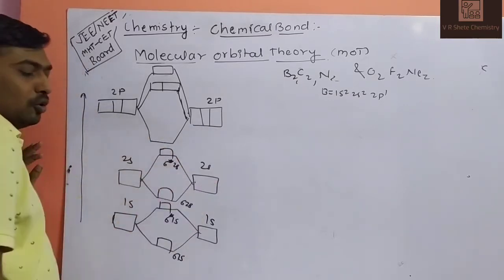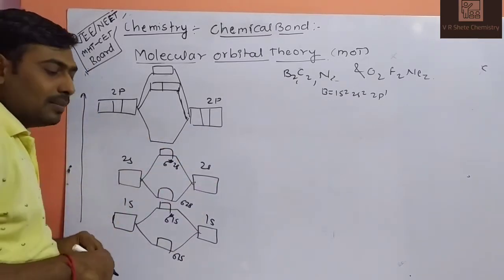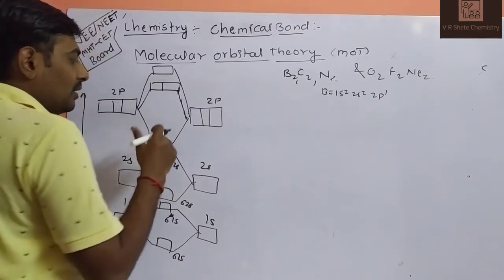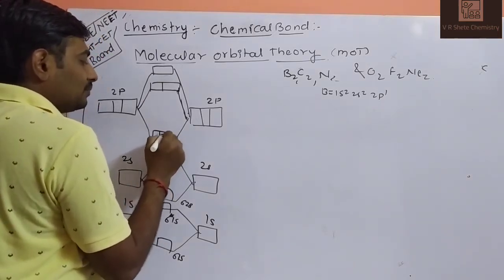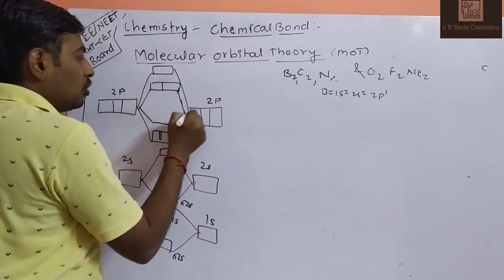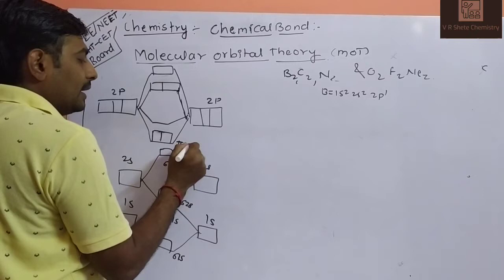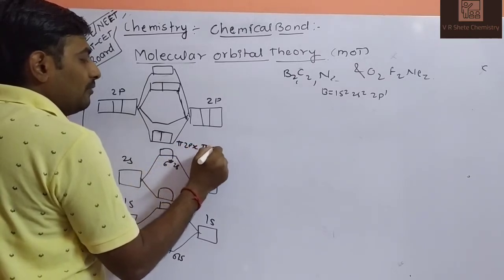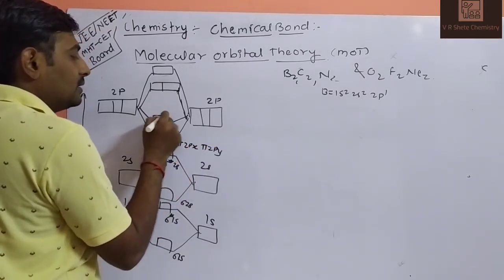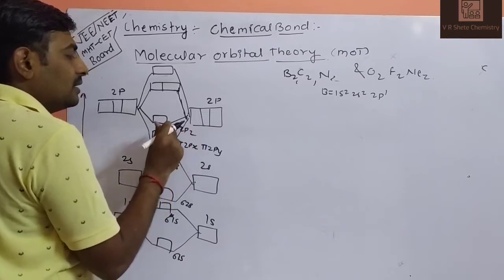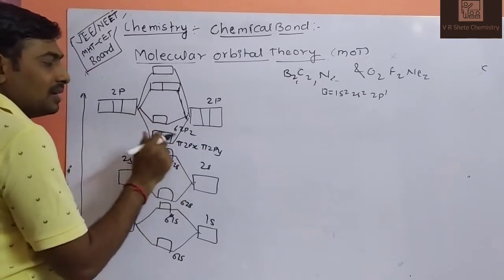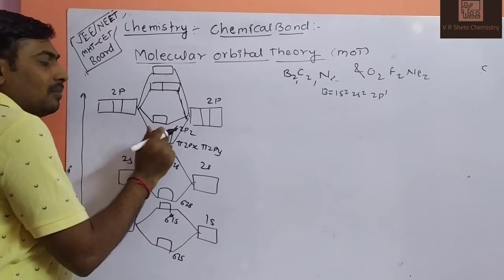Then 2p orbital and 2p orbital. The 2p orbital of the first atom and the 2p orbital of another atom will be combined to form these orbitals: pi 2px, pi 2py, and this is sigma 2pz. The z orbital is formed by sigma combination, and the x and y orbitals are formed by pi combination.